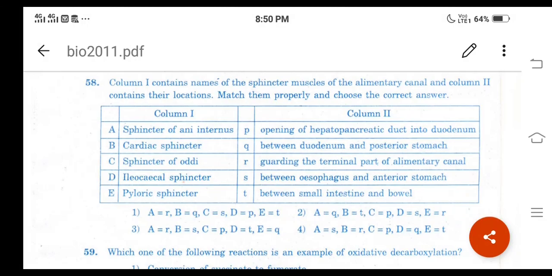Then D refers to T, ileocecal sphincter. T means what here? Between small intestine and bowel. Then E is equal to Q, pyloric sphincter, between duodenum and posterior stomach, right? Option 3 is the correct answer.